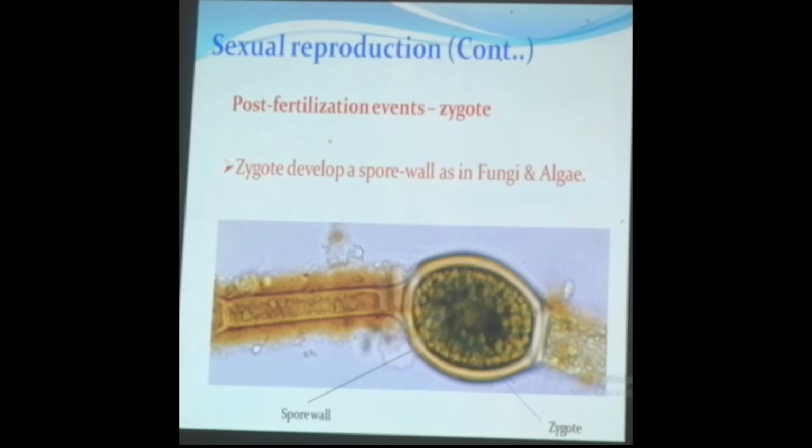In organisms belonging to fungi and algae, the zygote will develop a thick wall. This particular wall is formed to resist the different conditions. Here you can see the wall. This spore wall is developed in case of algae, and even in the fungi the zygote will also have a spore wall. This zygote having a spore wall helps in retaining the zygote's development.